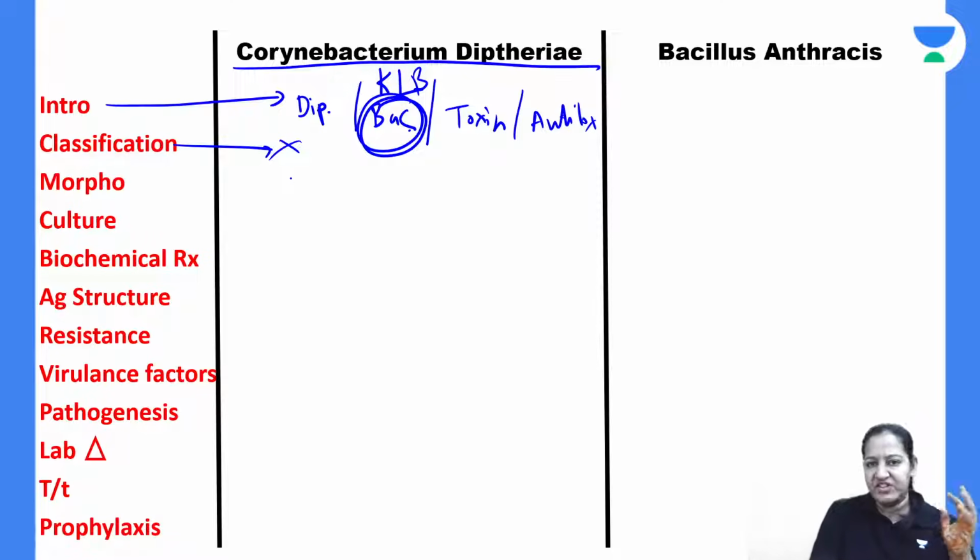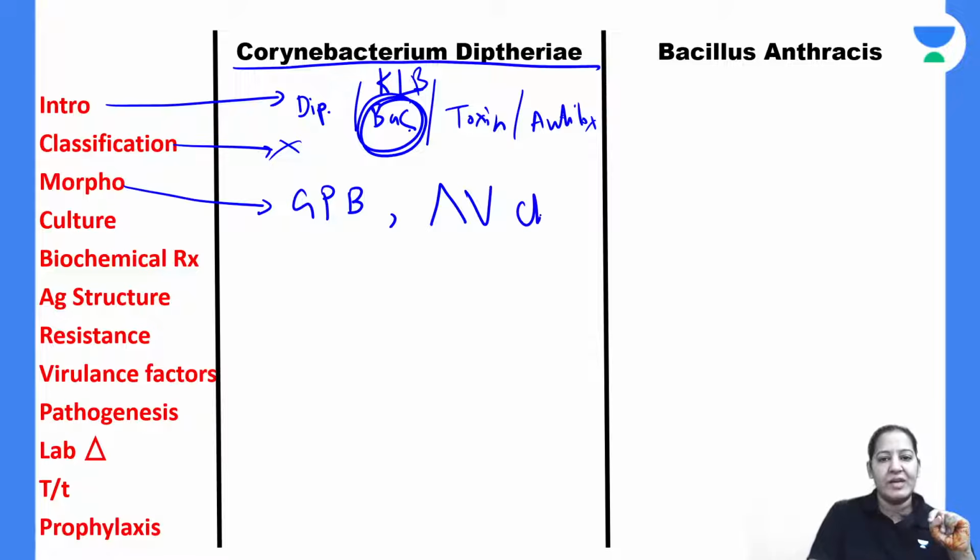Classification, there is no classification. I have not taught you till now. In the morphology, I taught you these are gram-positive bacilli. They occur in angulated fashion. That's why known as Chinese letter arrangement or cuneiform arrangement. At the ends, metachromatic granules are present.